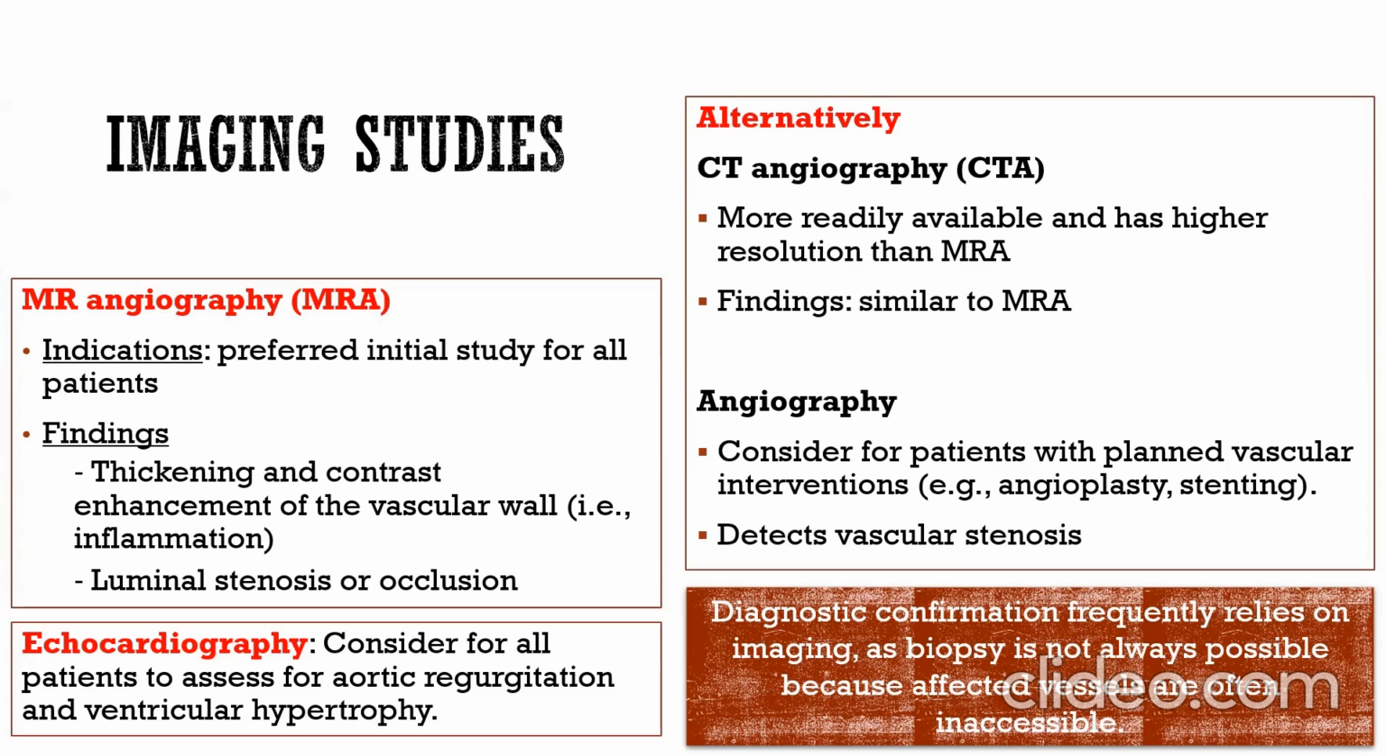Echocardiography is considered for all patients to assess for aortic regurgitation and ventricular hypertrophy. An alternative is CT angiography, which is more readily available and has higher resolution than MRI, with findings similar to MRI. Angiography is considered for patients with planned vascular intervention, for example, angioplasty or stenting. It detects vascular stenosis. Diagnostic confirmation frequently relies on imaging, as biopsy is not always possible because affected vessels are often inaccessible.